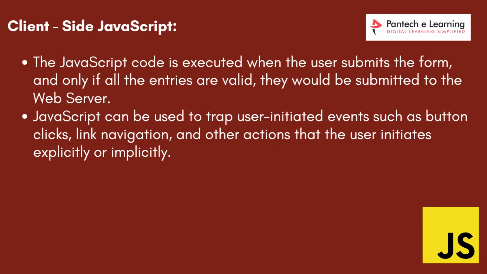What is the use of this scripting language? It can be used to trap initiated events such as button clicks. Whenever a person wants to click some button, or wants to do some navigation, or other types of actions. Clear with this? What do you mean by JavaScript and what are the different types of events? For example, the on-click event: whenever a person clicks some button, some action should happen. Based on some events, some actions should happen.